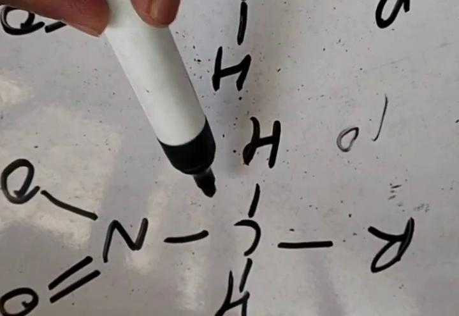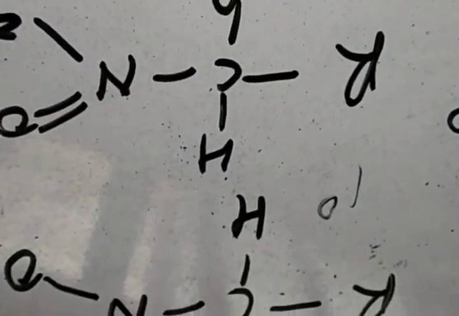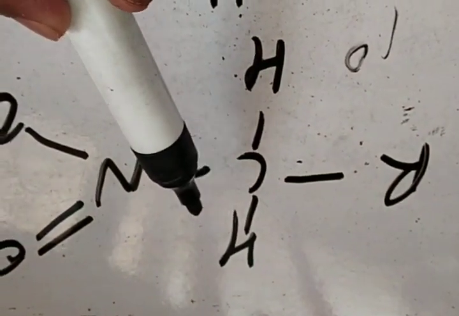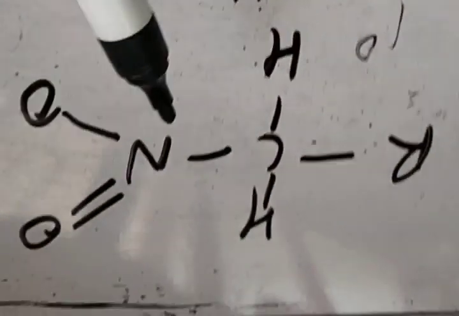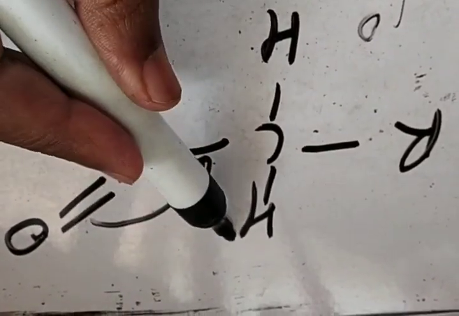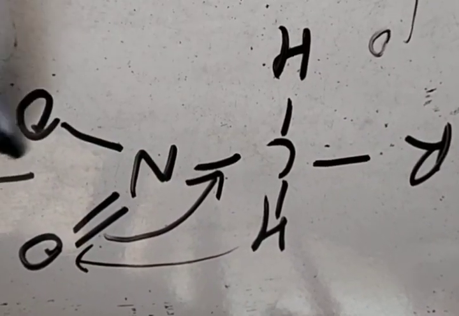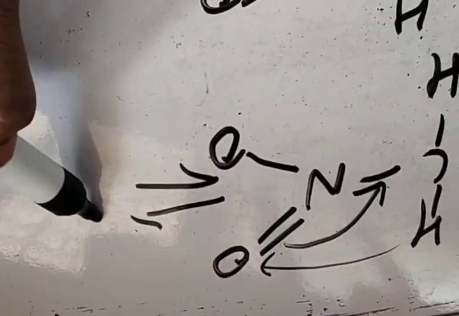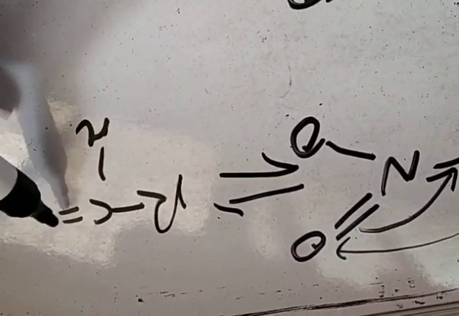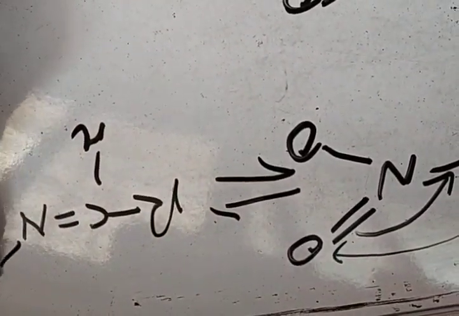So primary nitroalkane and secondary nitroalkane, due to the presence of this hydrogen, can undergo tautomerization. What happens? This bond gets shifted here and this hydrogen goes here, and we get the compound having the formula RCH=NOOH.